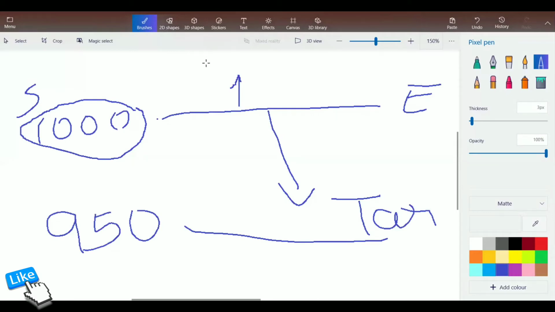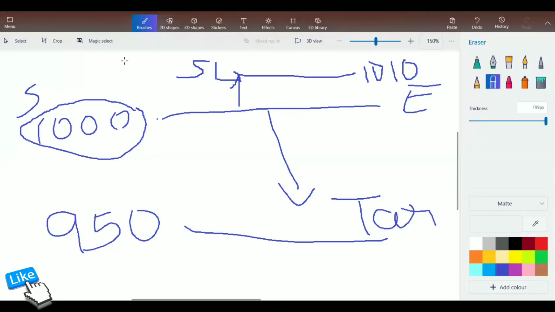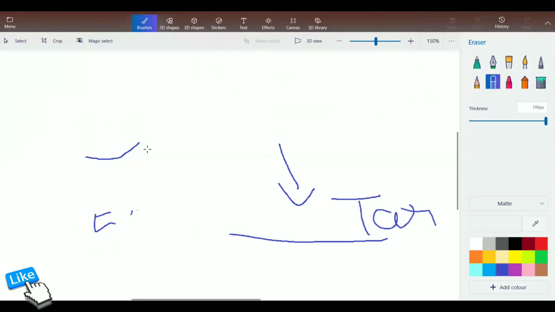So here, this will be your stop loss. That means you think that the price should not go above 1,010. So this will be your SL. Now you have understood the target and SL part. Now you have understood what buy and sell means. Now let's go to the orders part, that is cover order, bracket order.